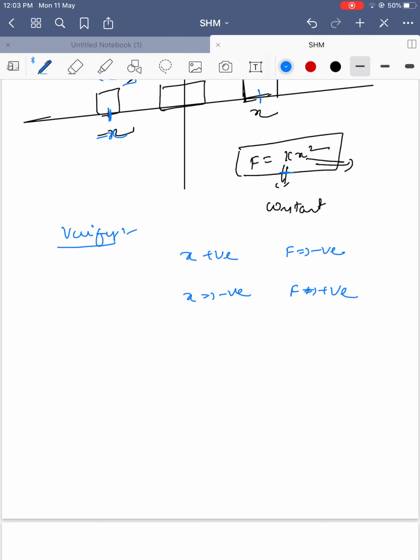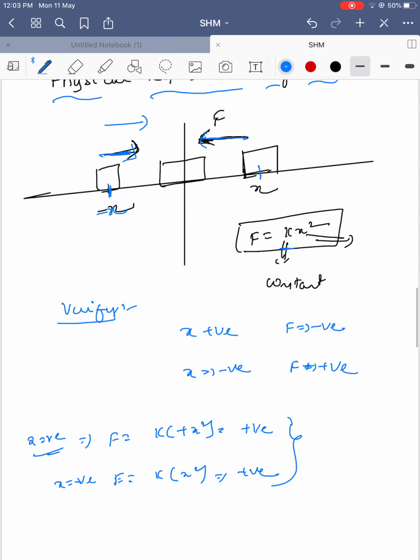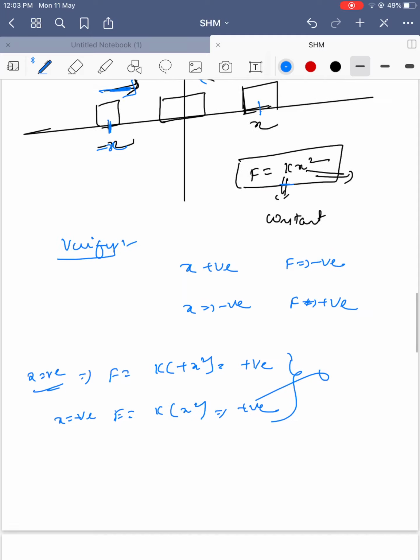Okay, so force is equal to k into plus x square. So it becomes positive only. So displacement is positive and force is also positive, and if you keep displacement negative, what happens to the force? K into minus x square becomes x square, so it becomes positive. Whether you keep displacement positive or negative, the body is not going to come back to equilibrium. So this is not an equilibrium condition.